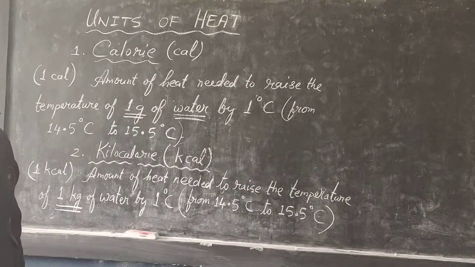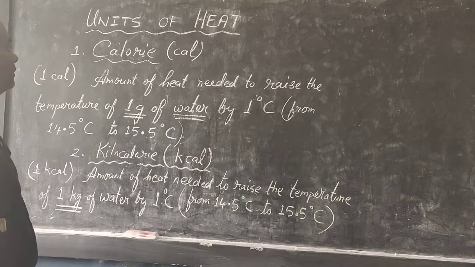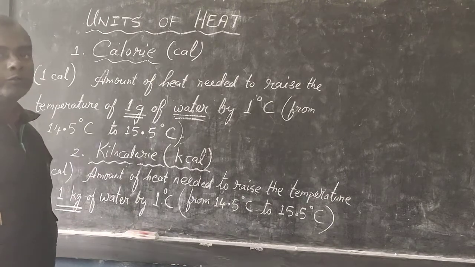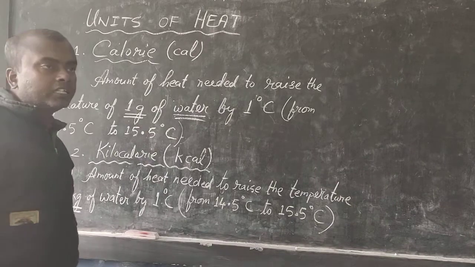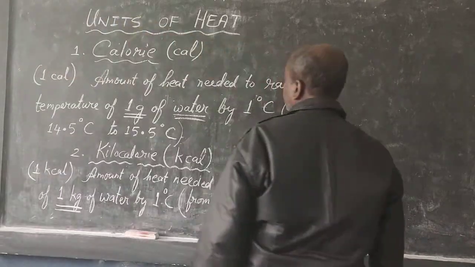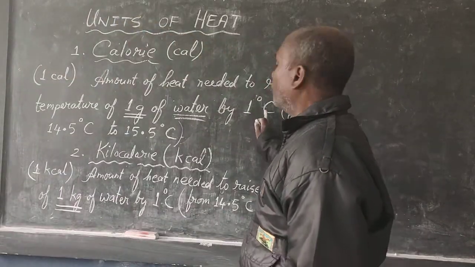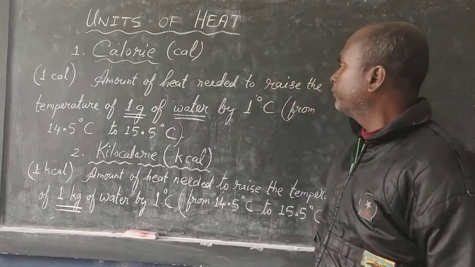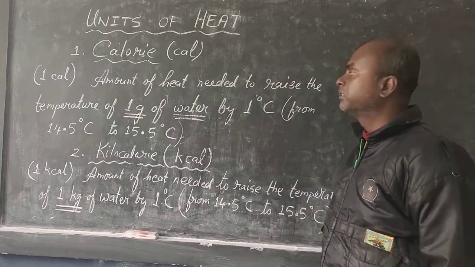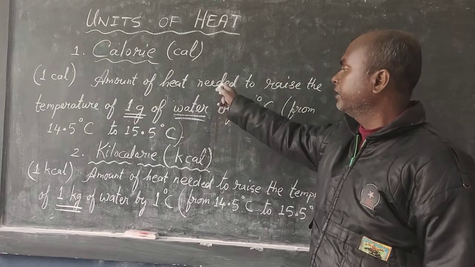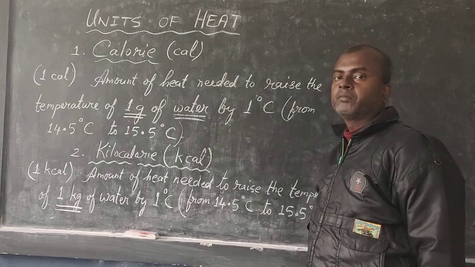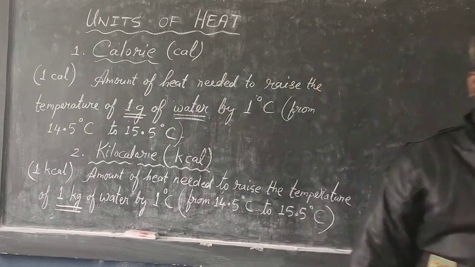Okay. For kilocalorie, we need 1 kg of water, and for calorie, we need 1 gram of water. In both cases, the heat needed to raise its temperature by 1 degree Celsius, that is from 14.5 to 15.5 degrees Celsius, is called calorie or kilocalorie. I hope you have understood this.